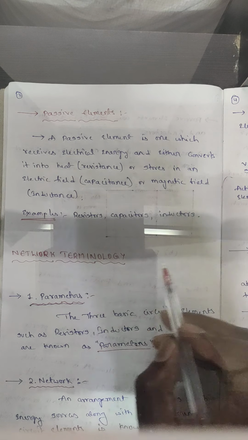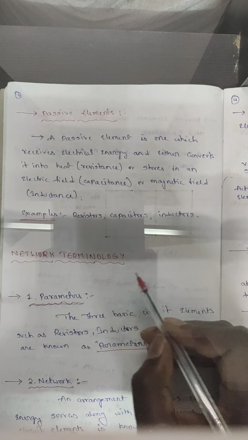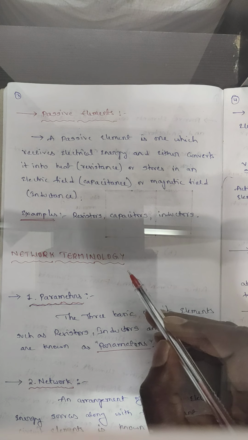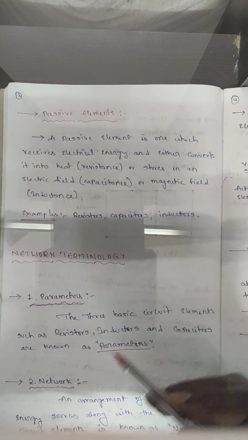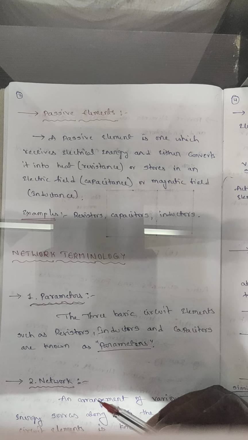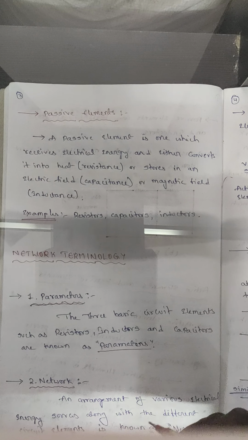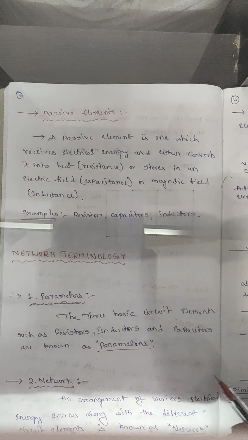Okay, so coming to the topic, network terminology. In the circuit or the network, we will use different terms. So we'll discuss the terms. Every time we'll find parameters, network, junction or node, branch, loop, mesh. These are the terms we will find every time in a network circuit. So we will discuss each and every term clearly. Okay, so first one,